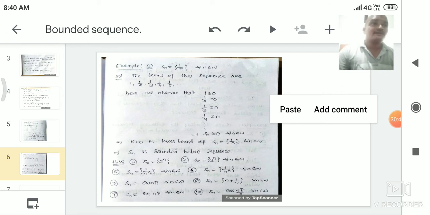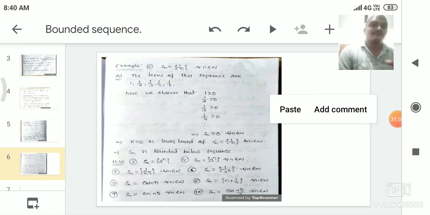So 1 is greater than 0, 1 by 8 is greater than 0, 1 by 27 is greater than 0, 1 by 64 is greater than 0, 1 by 125 is greater than 0.